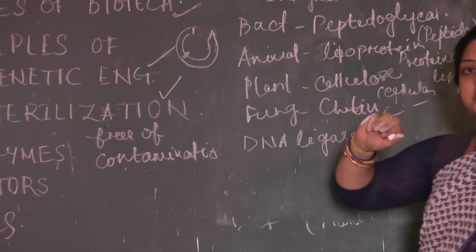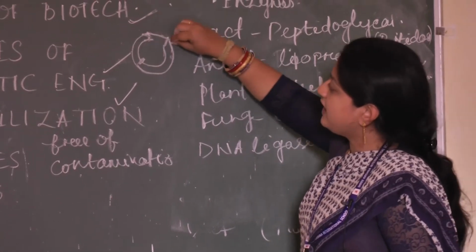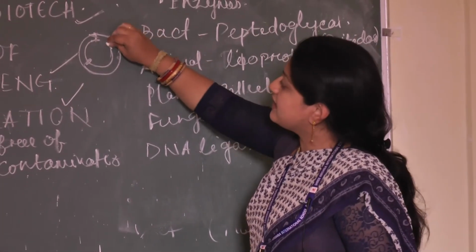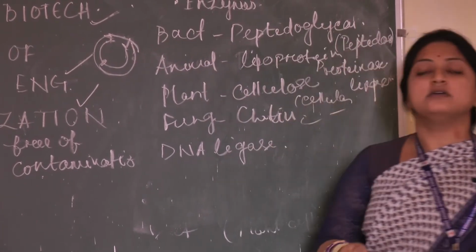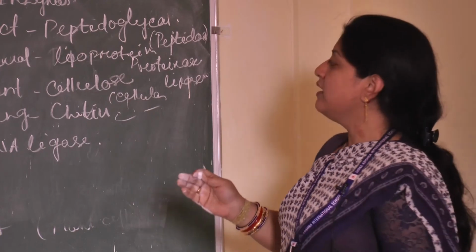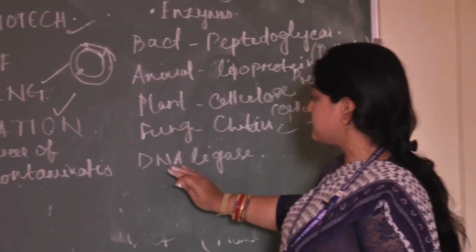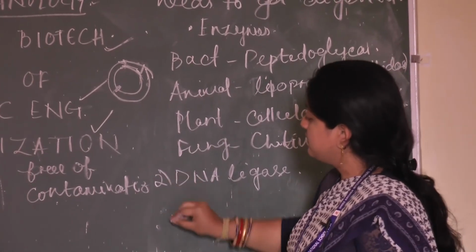This gene needs to be filled up. So, this link will be possible by DNA ligase. DNA ligase is used to link the DNA. It will help the DNA to bind. That is why this is your DNA ligase.